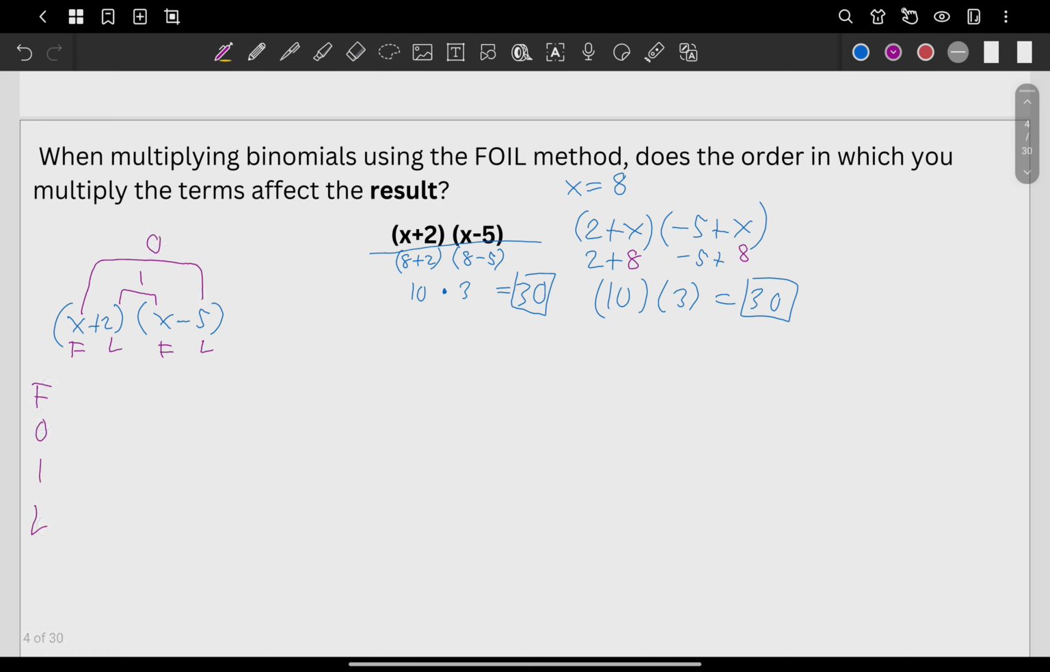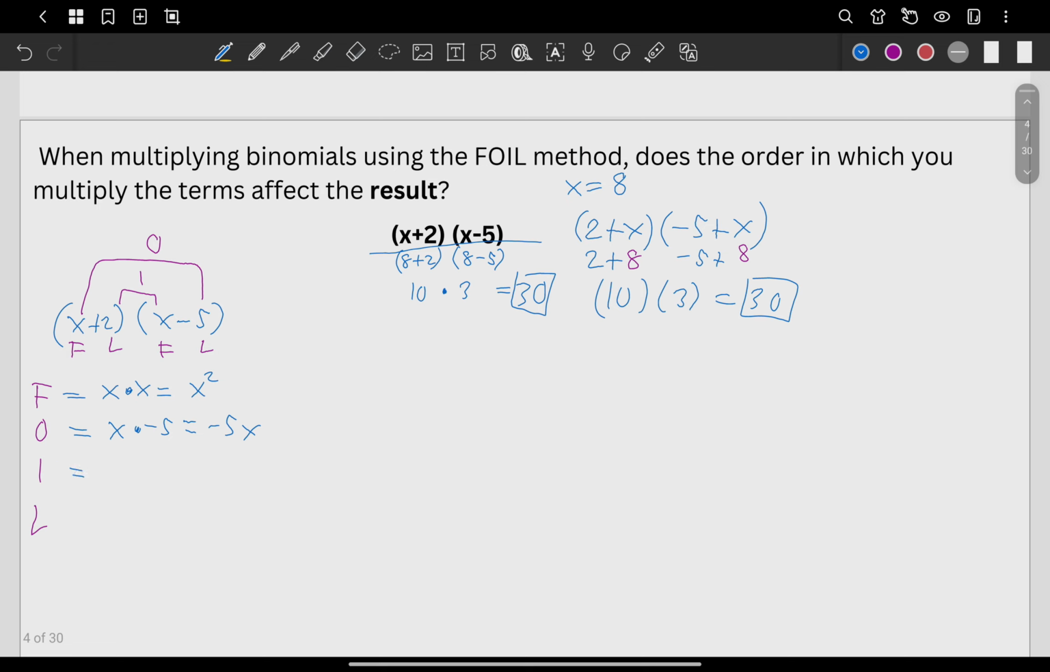F-O-I-L. Okay. What's in our first term? Our first term, we have x and x. So what do we do? X times x is what? X squared. Next, in outer term, we have x and negative 5. So we have here x times negative 5 is going to be negative 5x.